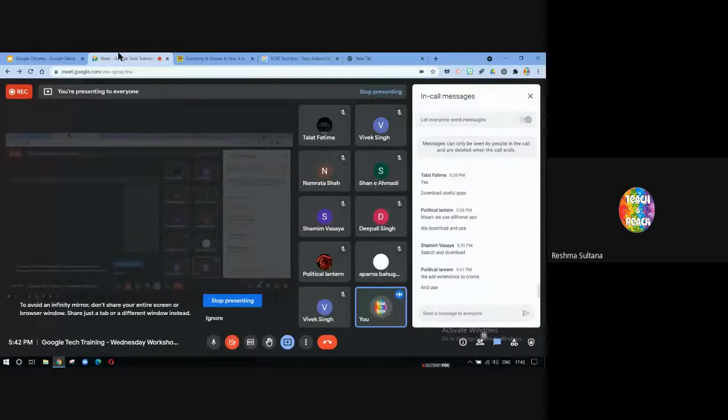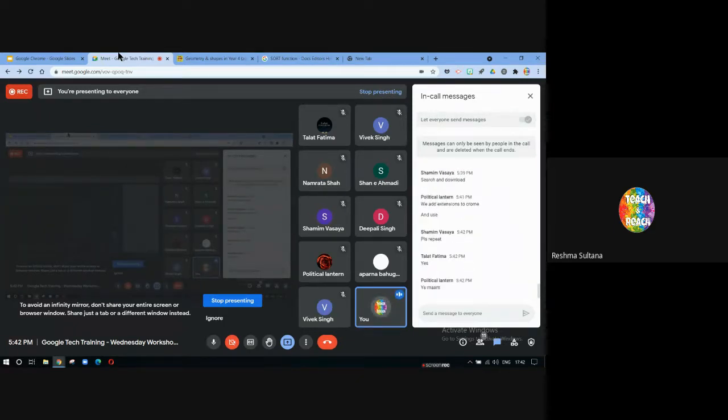So, did everyone get to understand what an extension is? Are you able to relate apps and extensions? You can type yes or no in the chat box. If not, I will explain it again. Okay, somebody asked to repeat.